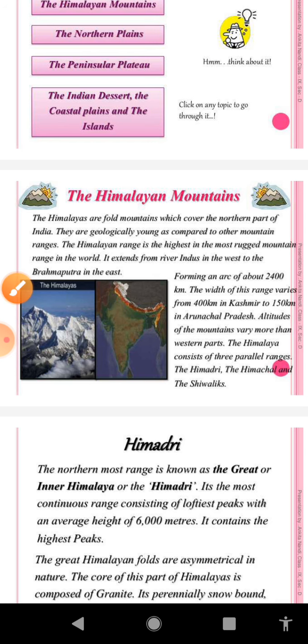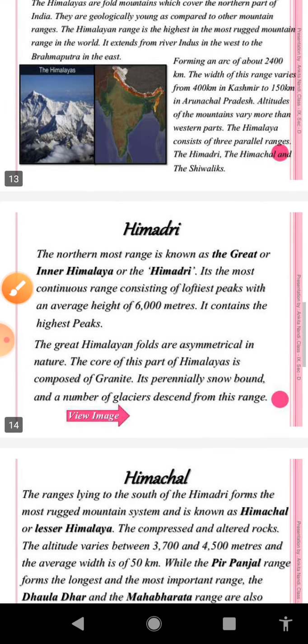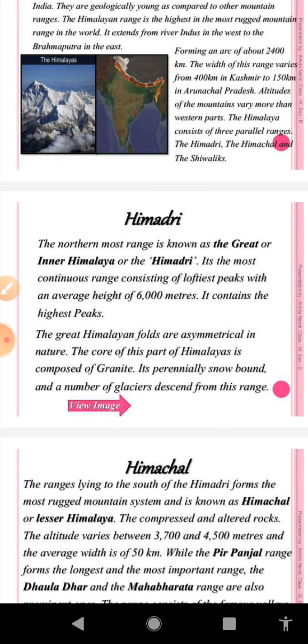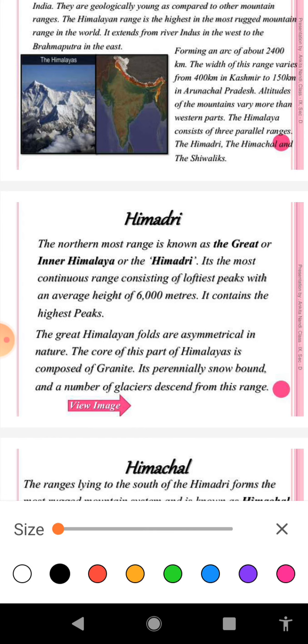Now let us discuss Himadri. In the same way, from the Himadri you may get the question, mention the characteristics of the Himadri range. This range is known as Greater Himalaya. It is also known as Inner Himalayas.